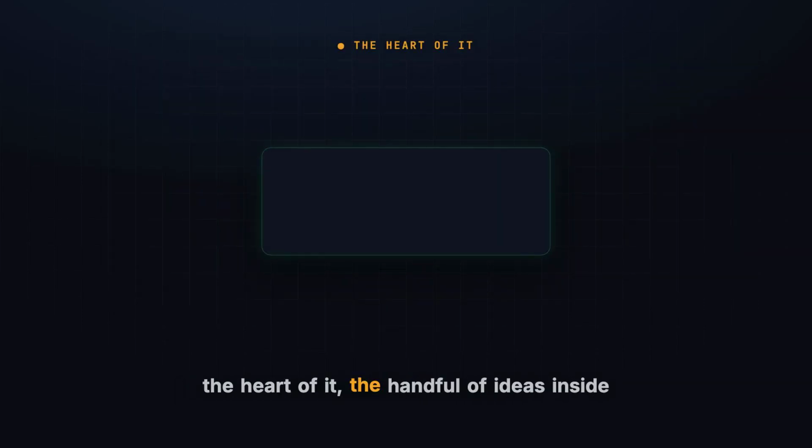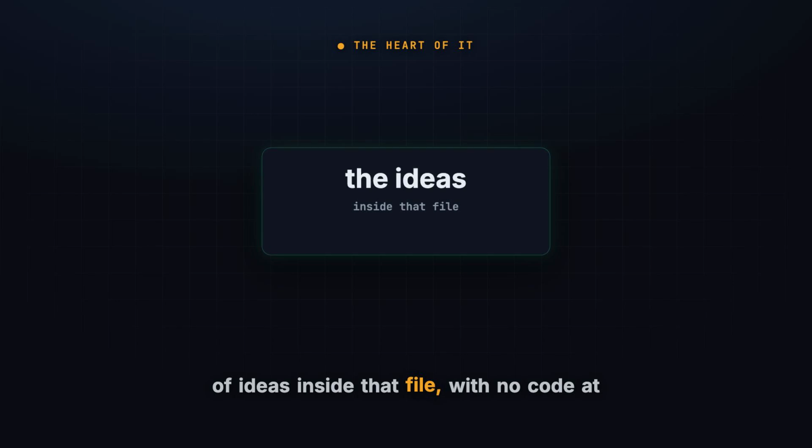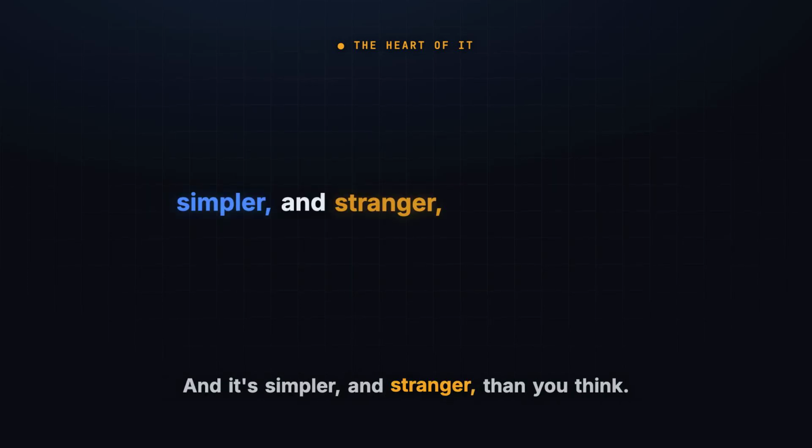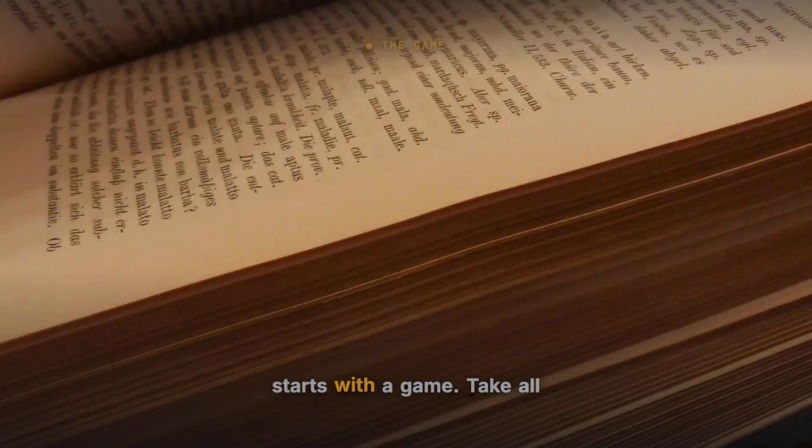So here's the heart of it, the handful of ideas inside that file, with no code at all. By the end, you'll know what a GPT actually is. And it's simpler and stranger than you think. It starts with a game.